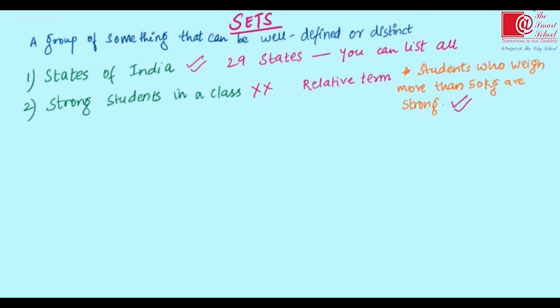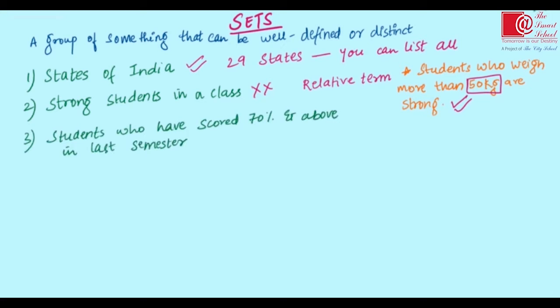Yes. Now we have a number, a quantity or a well defined and distinct property that we can use and form this set. Let's see the next one. Students who have scored 70% and above in last semester. Yes, you can form the set of this.